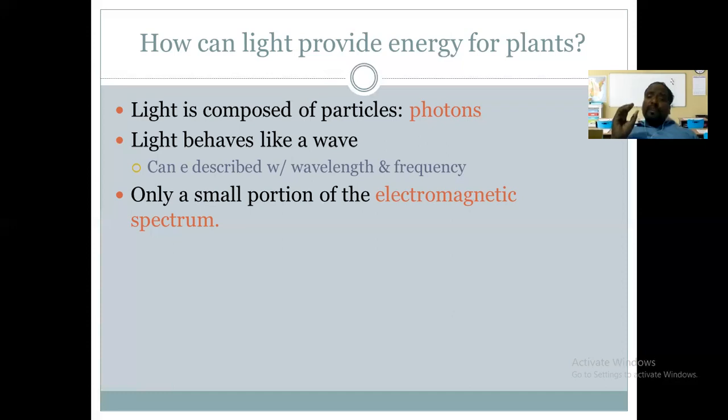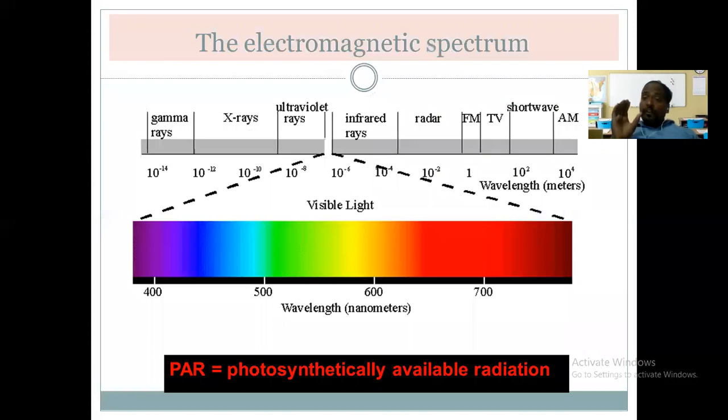Only a small portion of the light, called the electromagnetic spectrum, is used for photosynthesis. What type of light is there, or what type of source of energy is there? As the wavelength of the light decreases, it contains more energy, and as the wavelength of light increases, that light possesses less energy, isn't it?